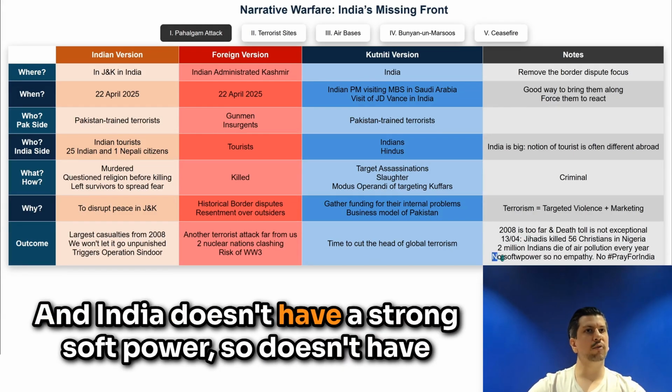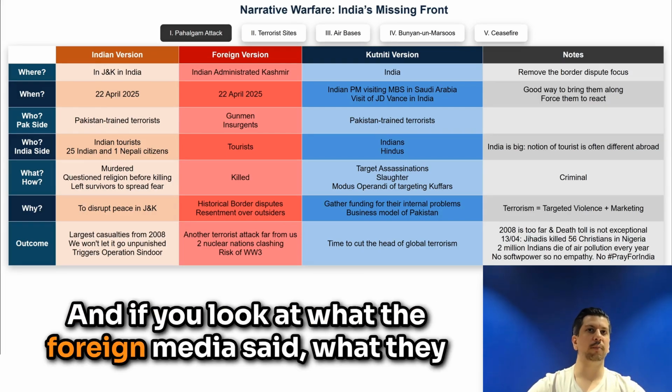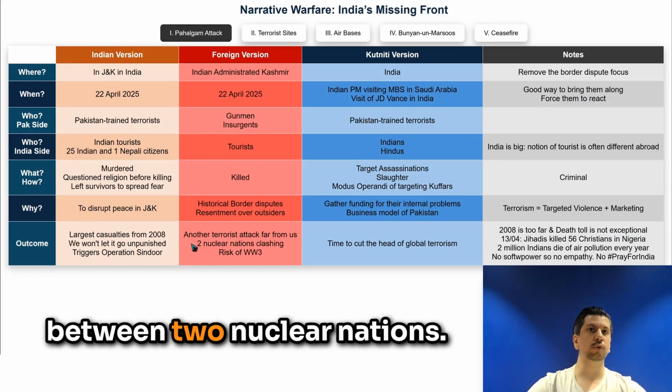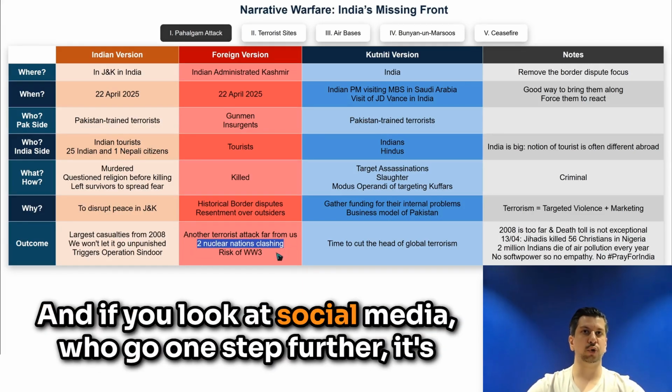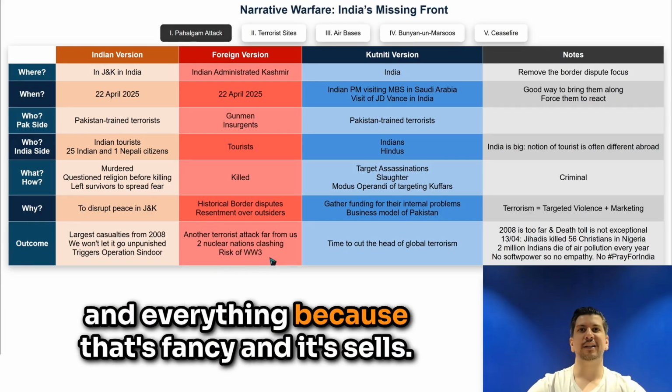And India doesn't have a strong soft power, so it doesn't have the empathy movements, no hashtag like Pray for India or anything like this. And if you look at what the foreign media said, why they reported this conflict, it's because it's between two nuclear nations. And on social media, who go one step further, it's always videos and tweets about the risk of World War III and everything, because that's fancy and it sells.